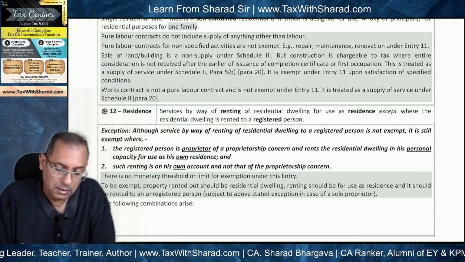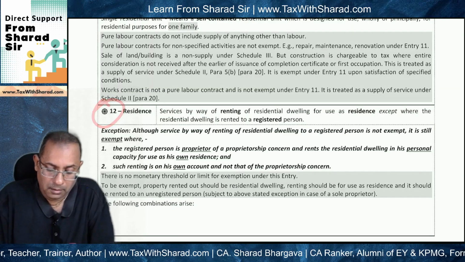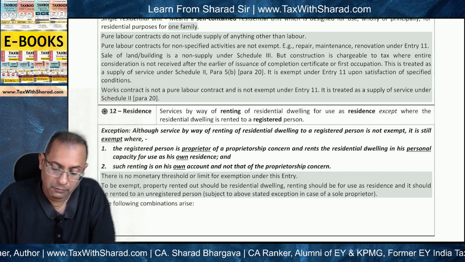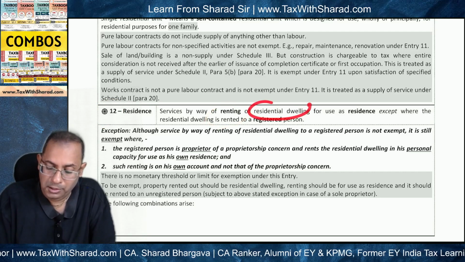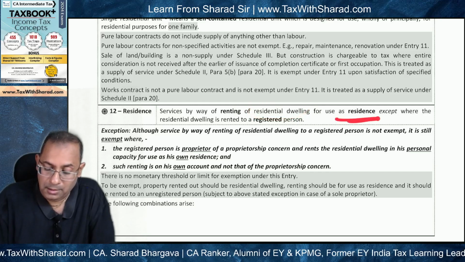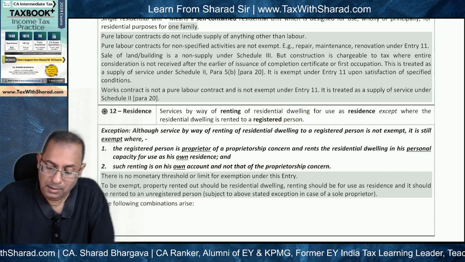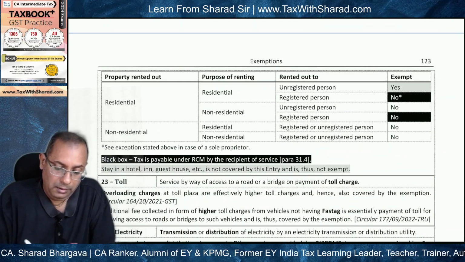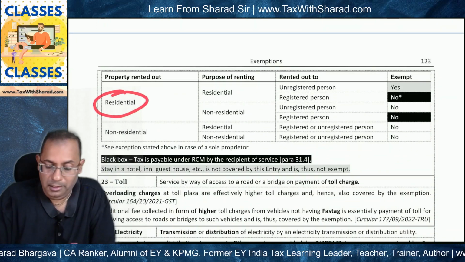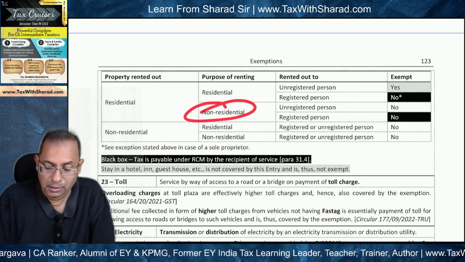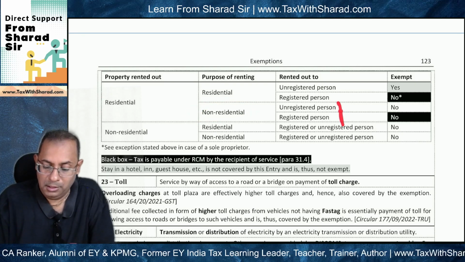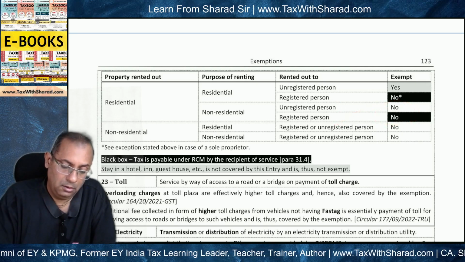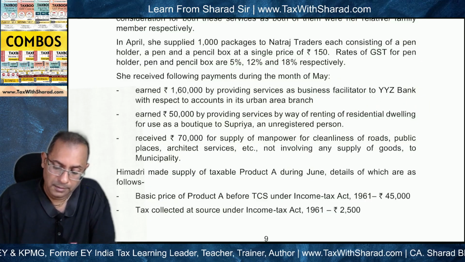So if you look at the provisions under entry number 12 of the exemption notification, services by way of renting of residential dwelling for use as a residence, not for use as a boutique, is exempt. And therefore property rented out, though it is residential, but the purpose of renting is non-residential. So whether it is rented out to unregistered person or registered person, it doesn't matter, the exemption is not available.